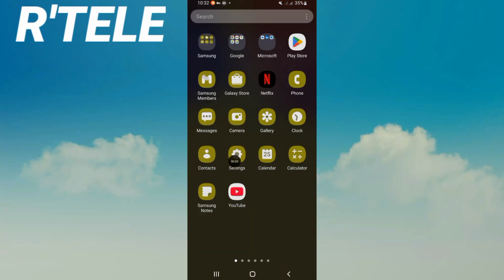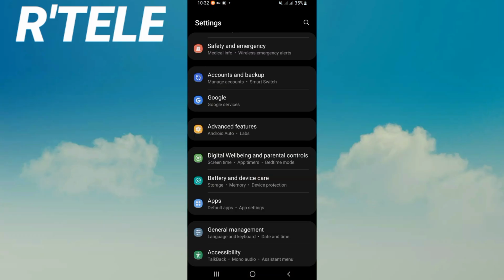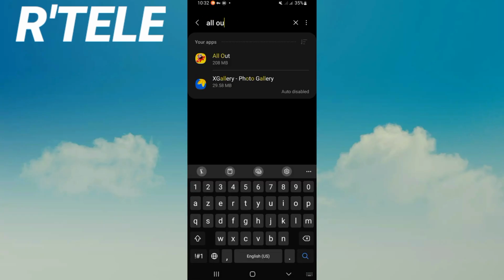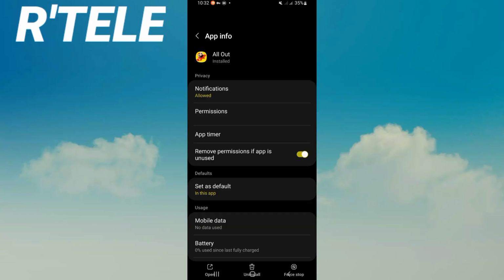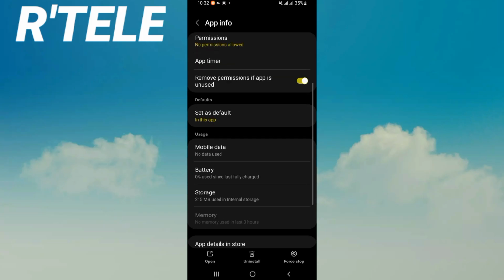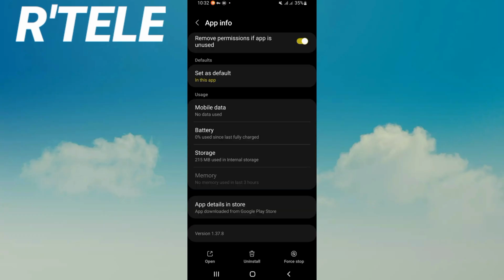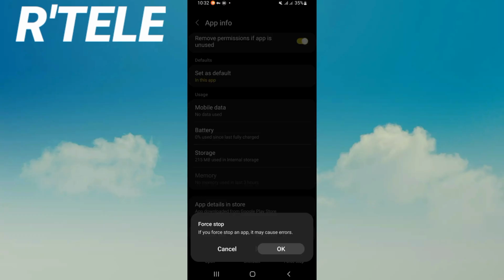Let's start. Directly open the settings of your device, click on the apps option, and search for the game and click. You're going to find this list. Scroll down right now, click storage and click clear cache. Here, just go back, click force stop and click OK.